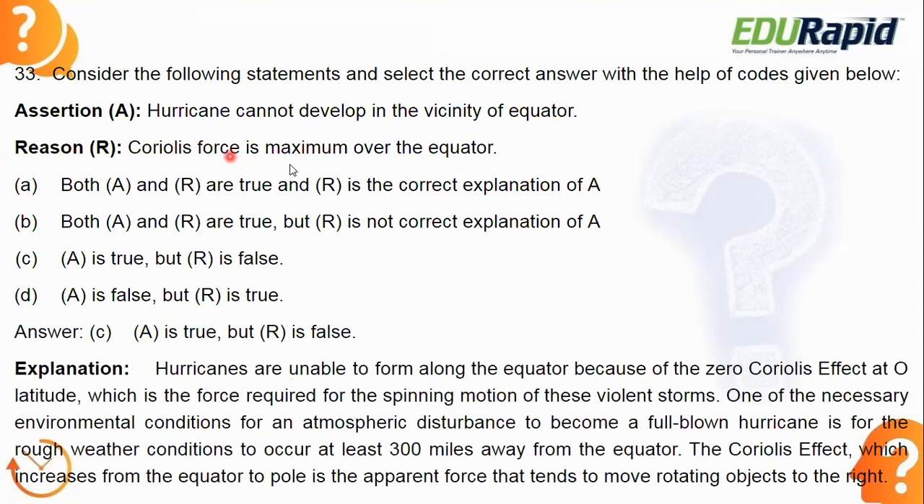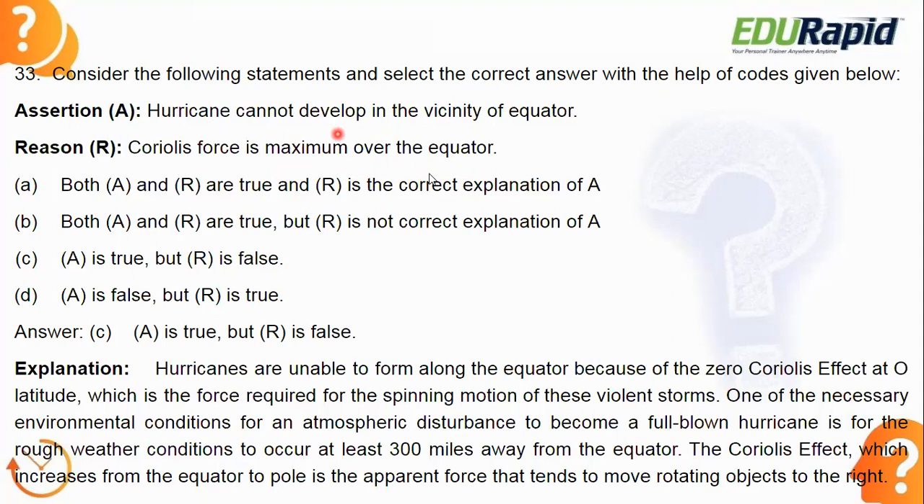See, Coriolis force is maximum over the equator. In the previous revision class, I told you Coriolis force is 0 over the equator and it will be maximum at the pole. So here they are giving the reverse condition. They are telling Coriolis force is maximum over the equator. That is wrong because Coriolis force is 0 at the equator. So that you need to remember. At poles, it is very high, maximum at the pole. So that's why the reason is false.